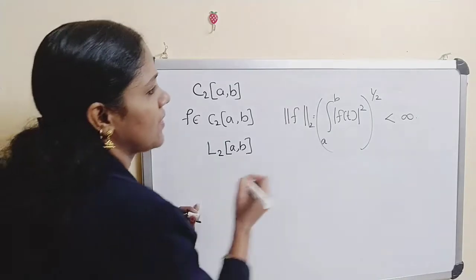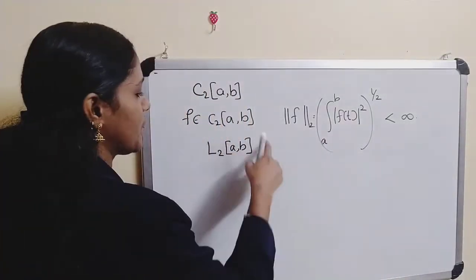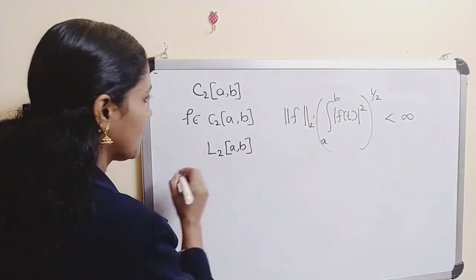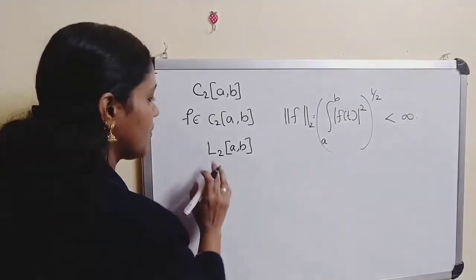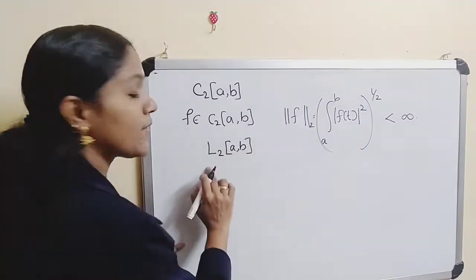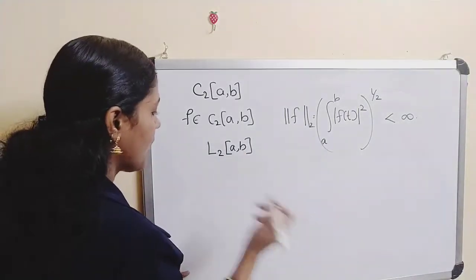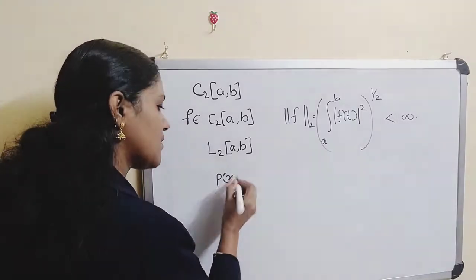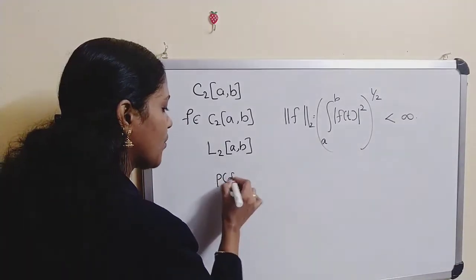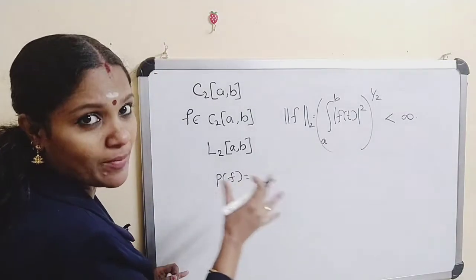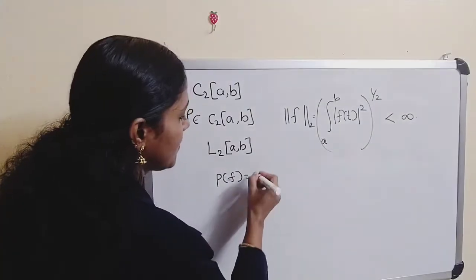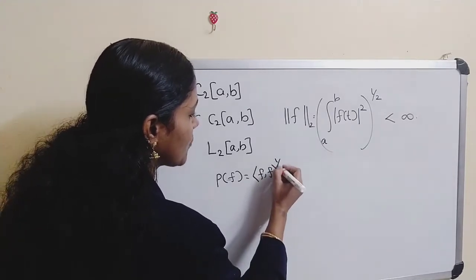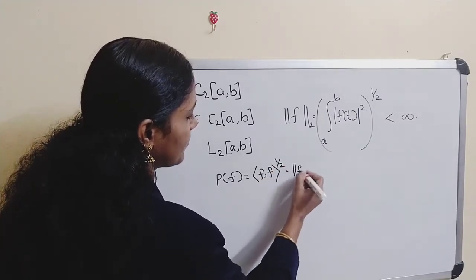Now this completed space is an inner product space. We are using one theorem. Before that, what about the norm defined on L2[a,b]? We have defined p of x, and you can write p of f in terms of the inner product: p of f is the inner product of f with f, whole raised to 1 by 2, and this is equal to the norm of f.